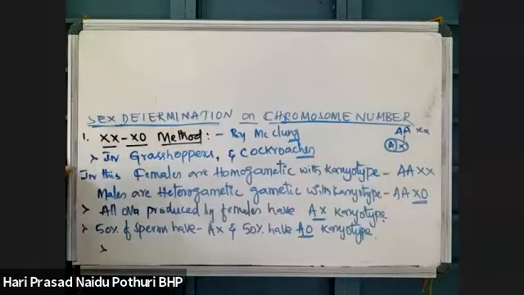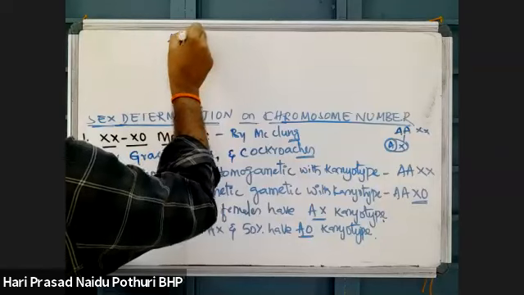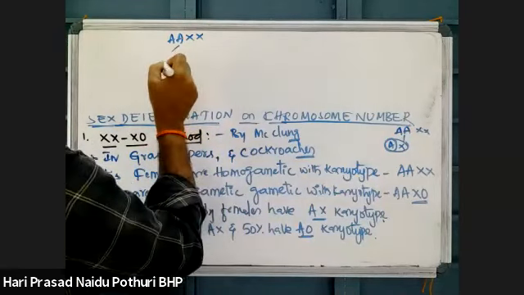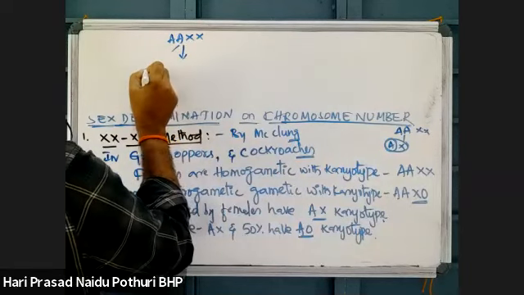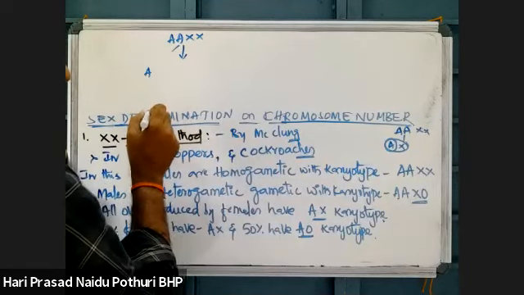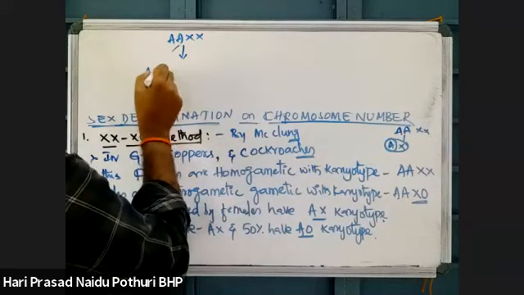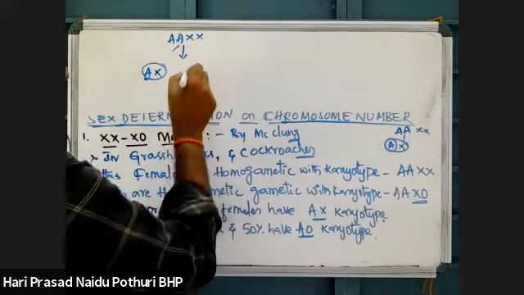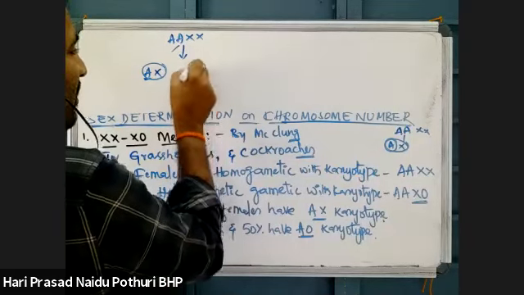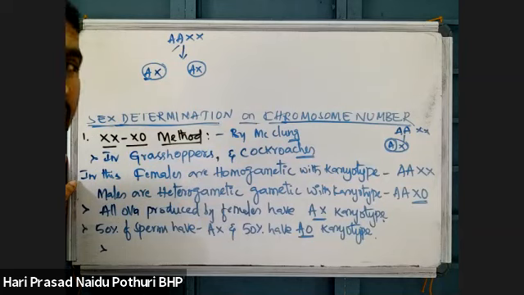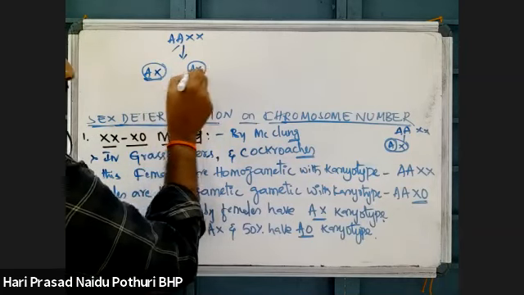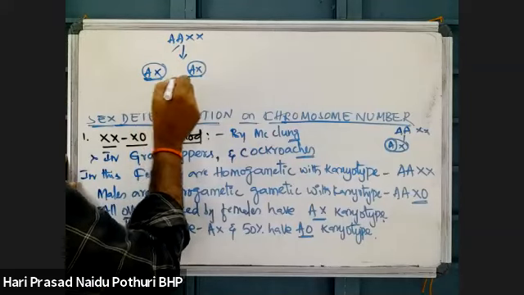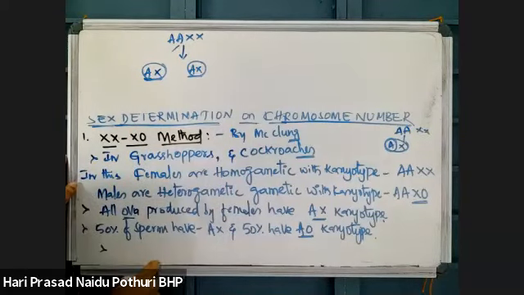So, what is the female? Females have karyotype AAXX. During gamete formation, what will happen? One autosome set with one X chromosome will be taken into one gamete. Like that, another set of gametes will be formed like this. So four haploid gametes are formed. Each ovum has one set of autosomes and one X chromosome.